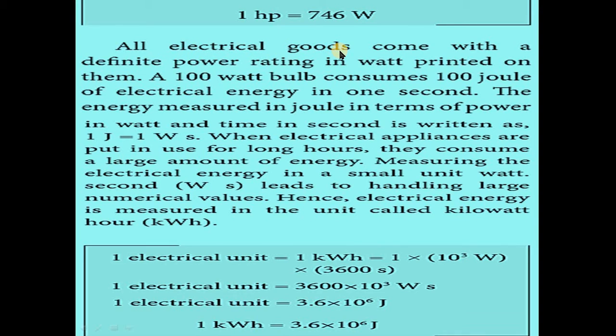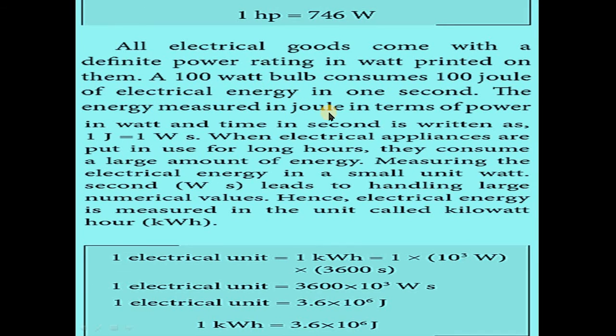All electrical goods come with a definite power rating in watt printed on them. A 100 watt bulb consumes 100 joules of electric energy in 1 second.